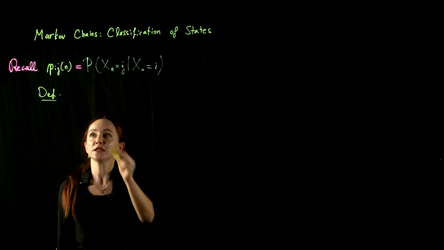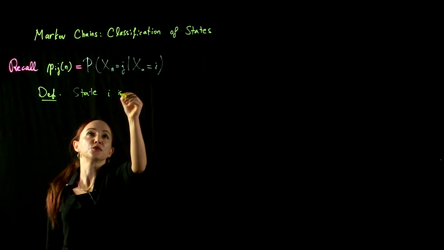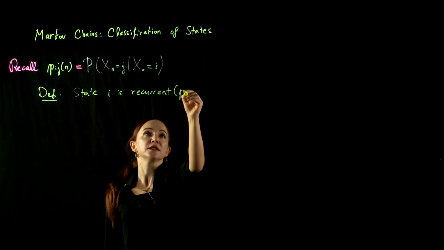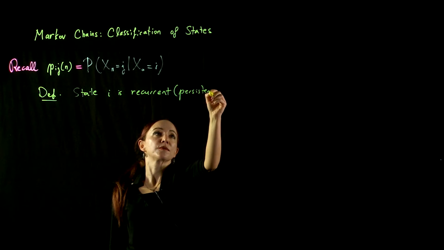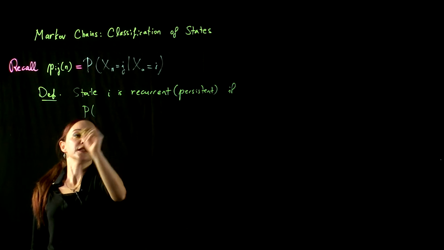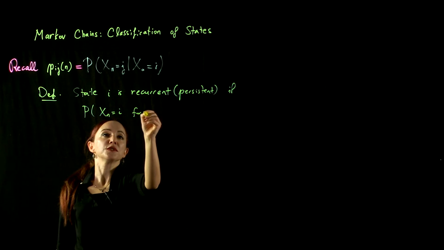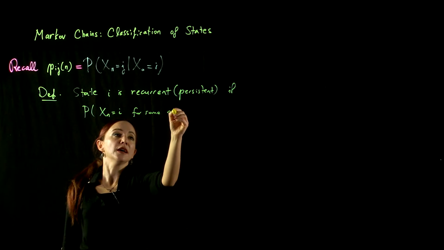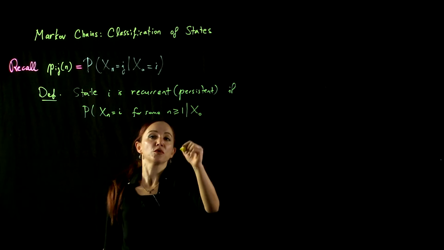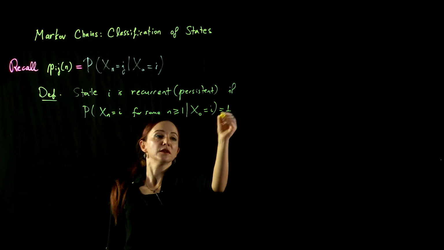We define a state to be recurrent. So state i is recurrent, also known as persistent, if the probability that Xn is equal to i for some n greater or equal to 1, given that the Markov chain started in state i, is 1.